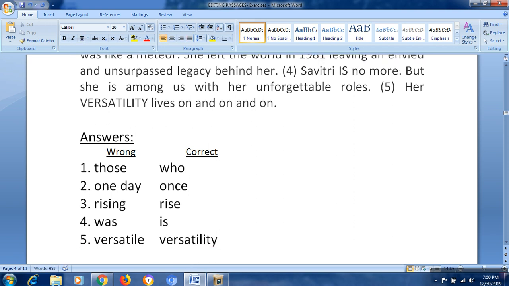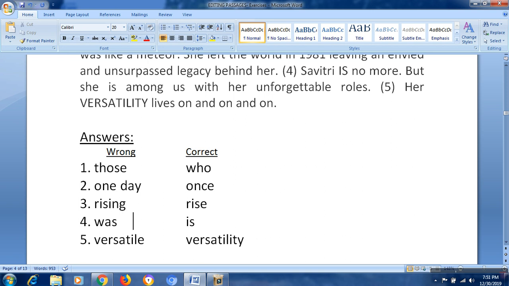Let's see what areas they asked us. The first one is "those" and "who". This is the pronoun actually. Next one is "one day", "once". We are talking about time here. And third one, "rising". Rise is a verb form. Here, rise is a noun form. Was and is are helping verbs. And here, versatile is an adjective and versatility is a noun form. So, parts of speech here.